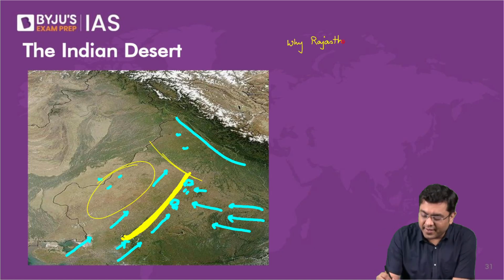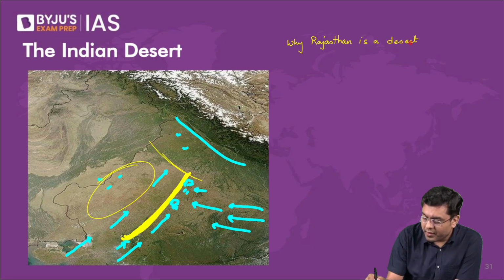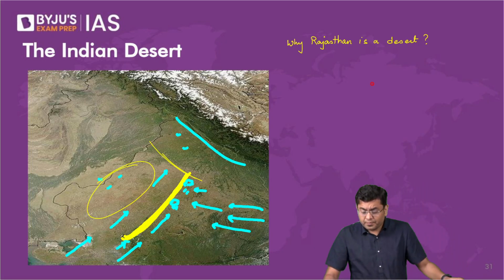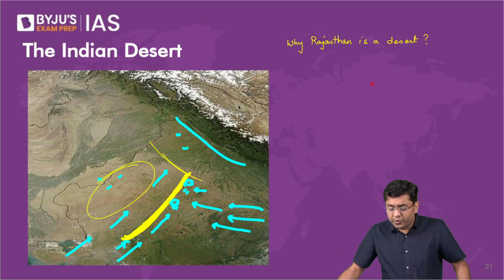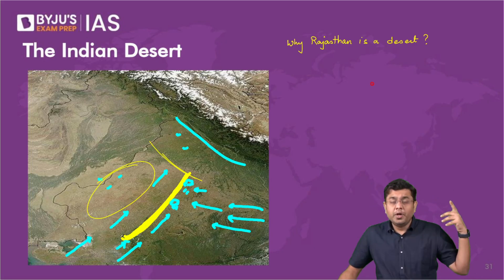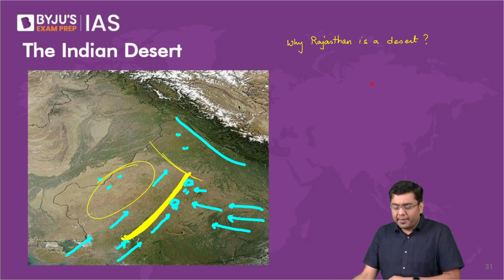So, why is Rajasthan a desert? When the Aravalis were not there, when there was no Aravali range, Rajasthan was not a desert. My dear friend, you are talking about a time billions of years ago when you did not even have a landmass like India. You had patches of land rather than the larger country or continent that you see in existence now. I'll give you the introduction of how the various landmasses came into existence. I'll give you some idea about that as well.